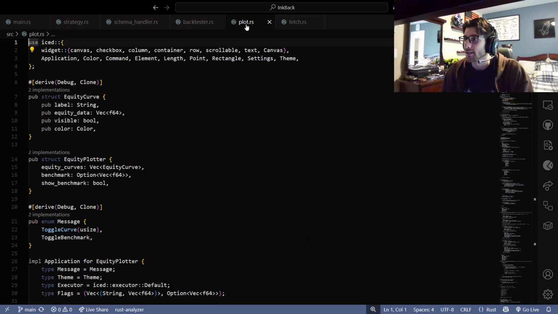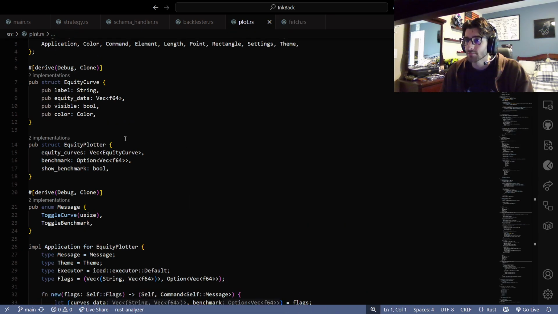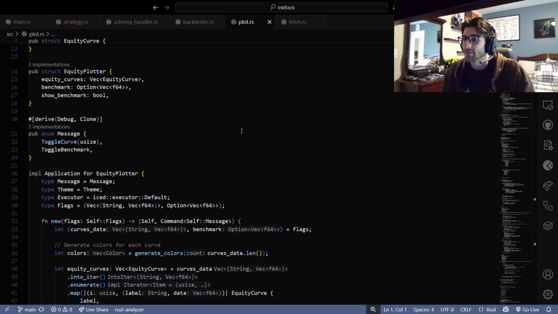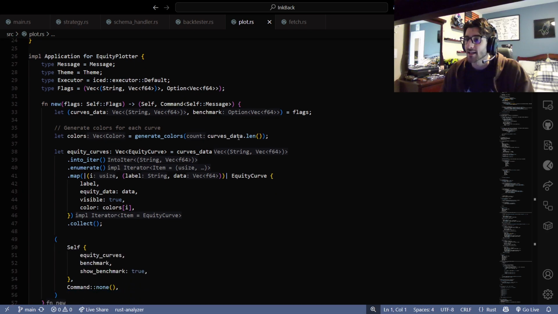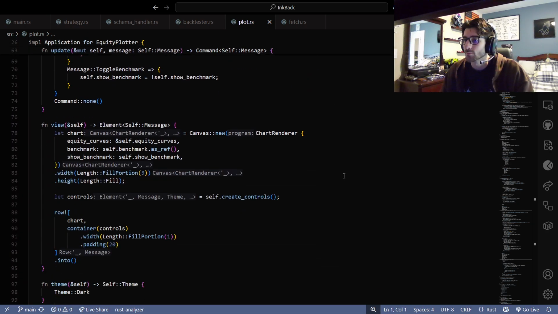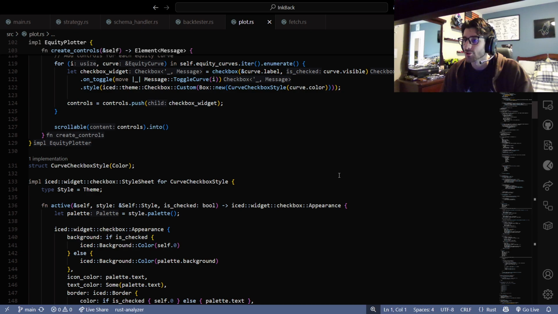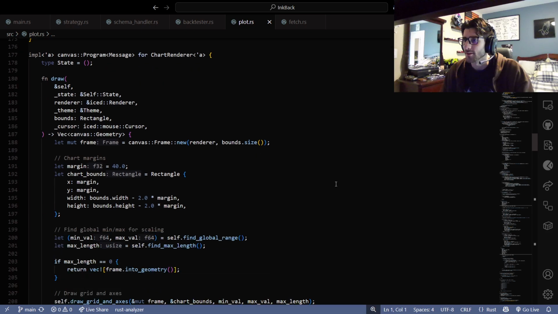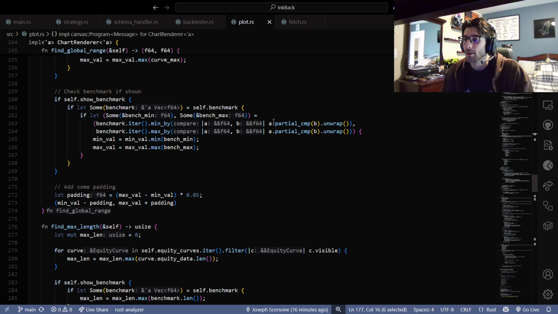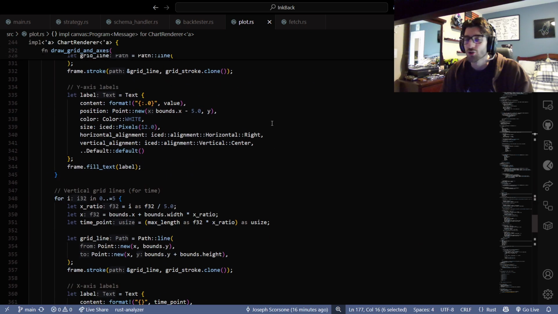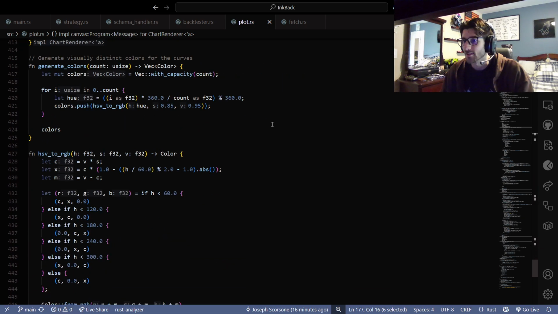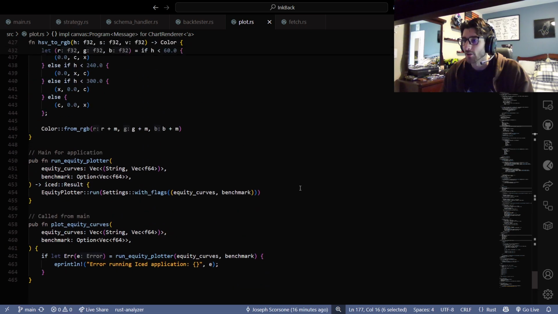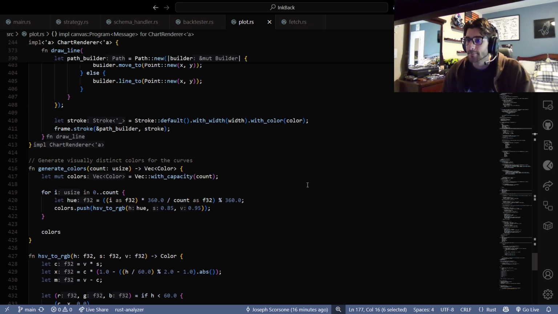Right. Let's talk about the plotting really quickly before we get into everything else. It's just a window. When we run it later, you'll be able to see that we're just making a canvas, and then drawing each equity curve on it, which is a little nuts that we need a 500 line file to do that, but it is what it is.